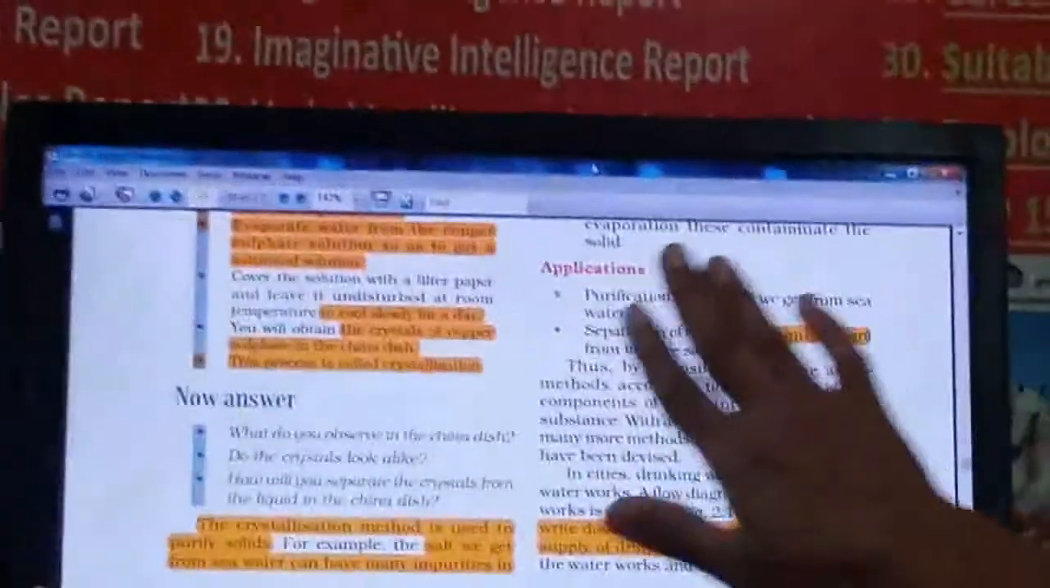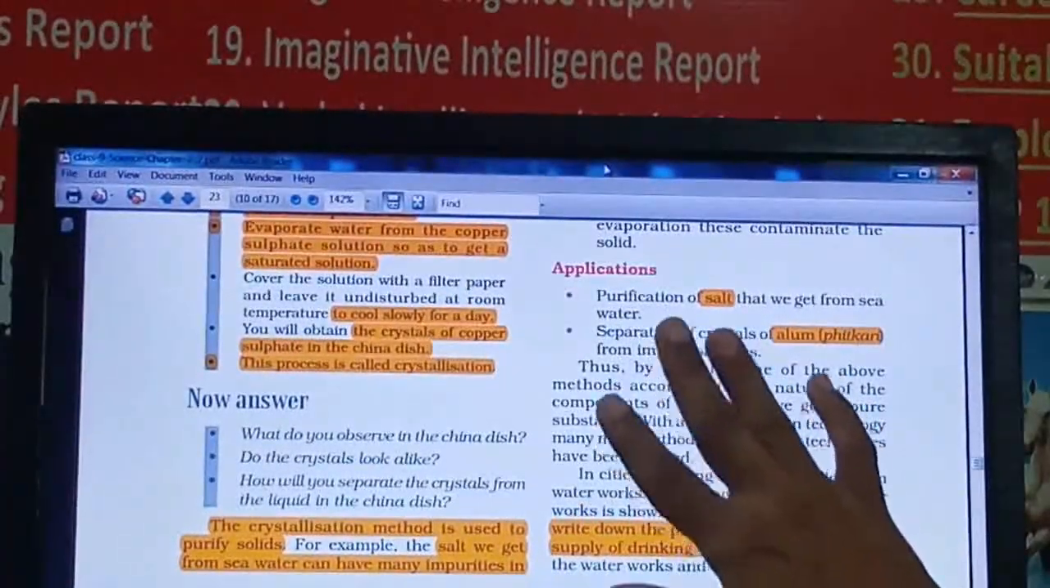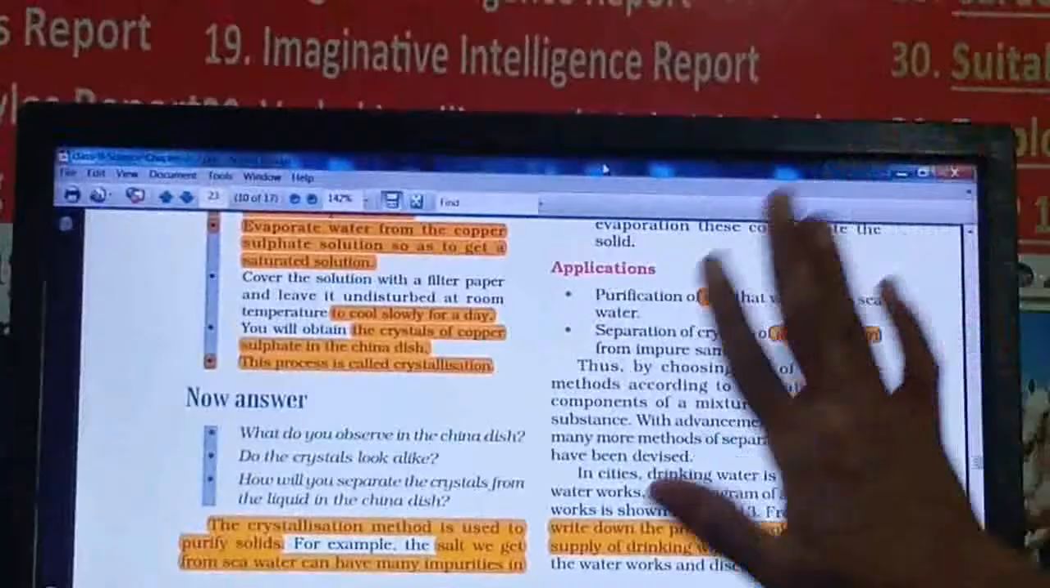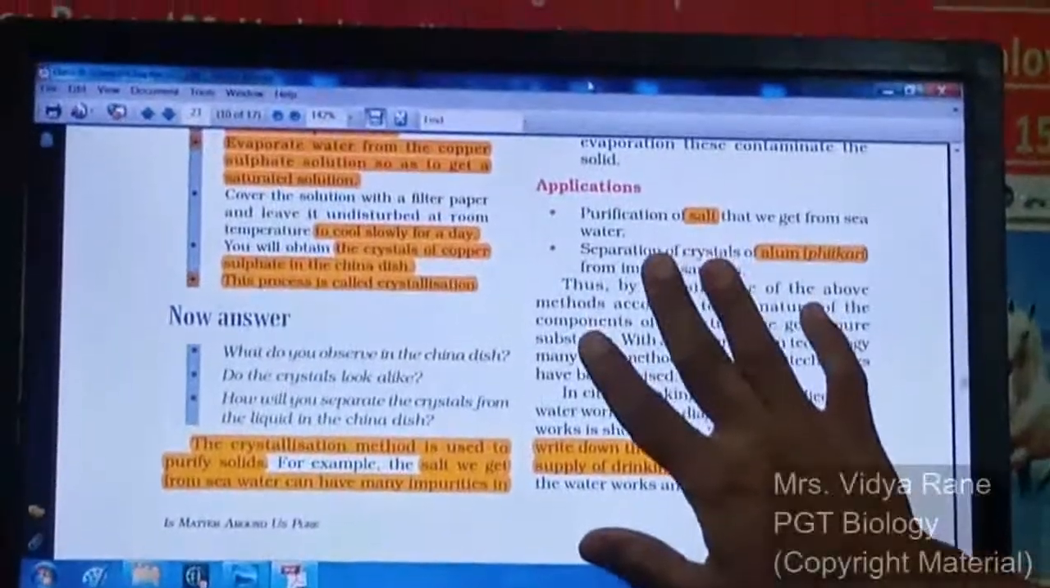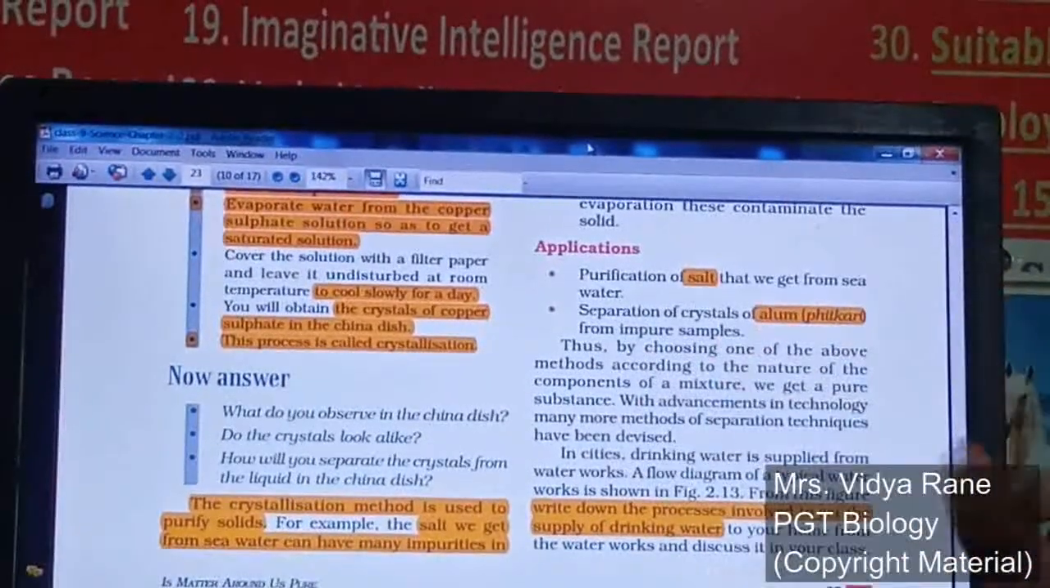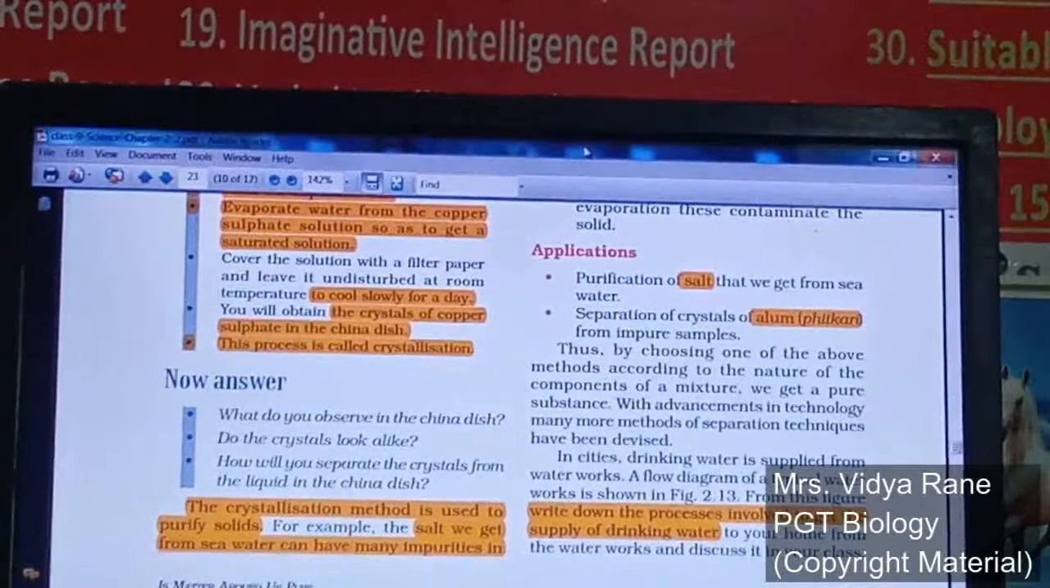Now see, these are some of the methods by which we can obtain a pure substance. Along with this, there are some other methods also. For example, just now I said that municipality water is coming to your house. How does that municipality water come to your house? Is it directly pumped from the river and given to each and every house? No. Before giving it to every house, it gets purified. Now how does it get purified?